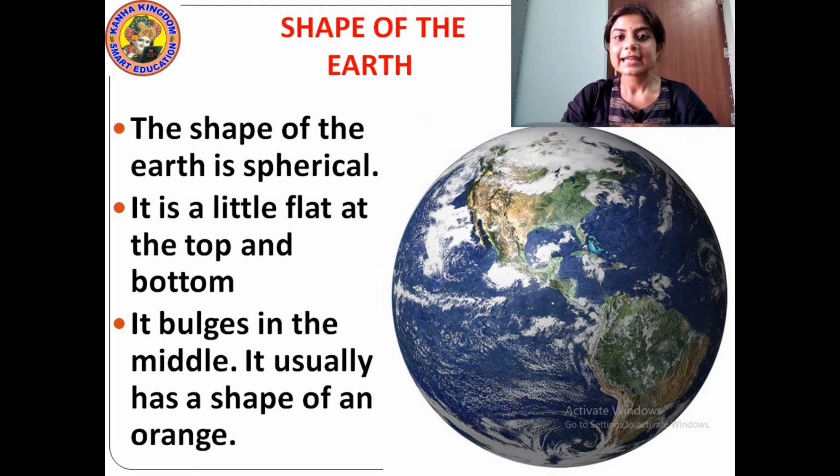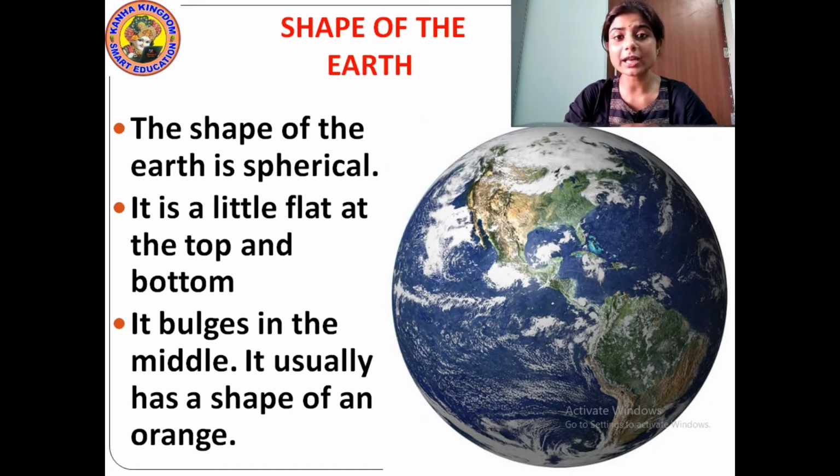So now students, let us study about the shape of the earth. What is the shape of the earth? How does the earth look like? Can you see the picture? The shape of the earth is spherical. It is round in shape but not perfectly round. It is a little flat at the top and bottom. It is not perfectly round.